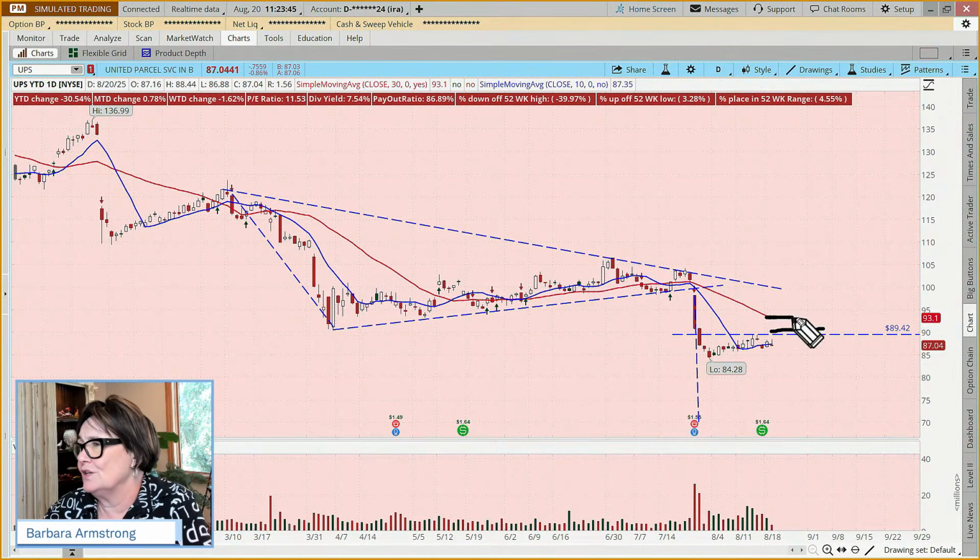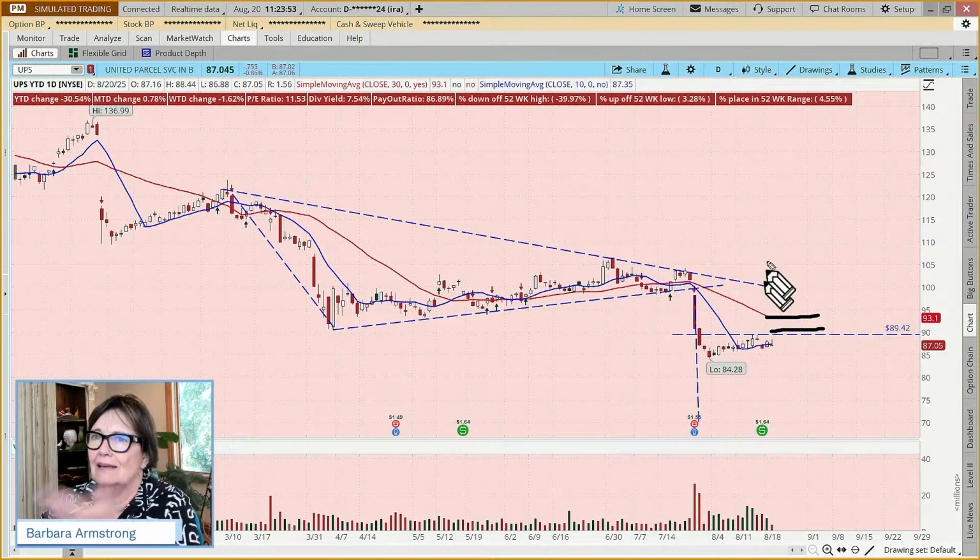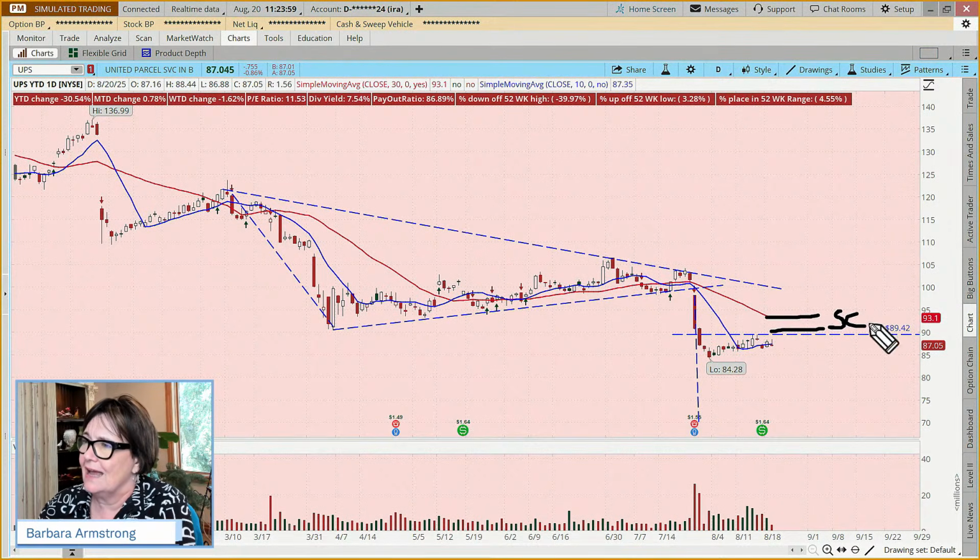And then to define our risk, because when you sell a call, you're agreeing to sell shares that you don't own, so you've got unlimited risk. What if news came out and UPS really took off? So we're going to buy a call to define our risk. And the expectation is that the stock will stay below $89. And right now, it's sitting around 87.